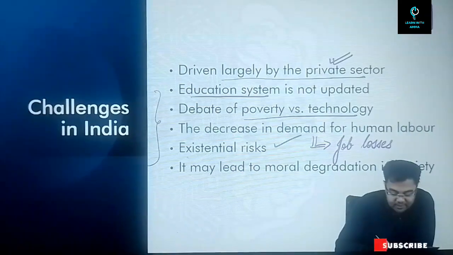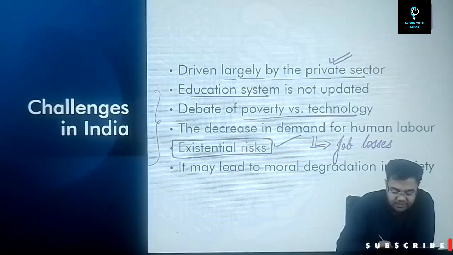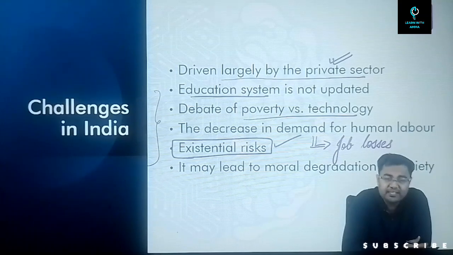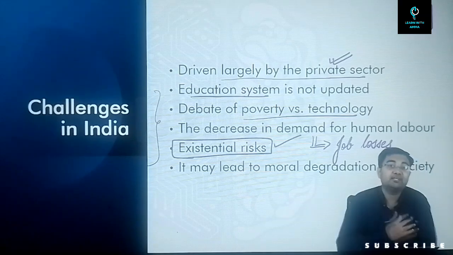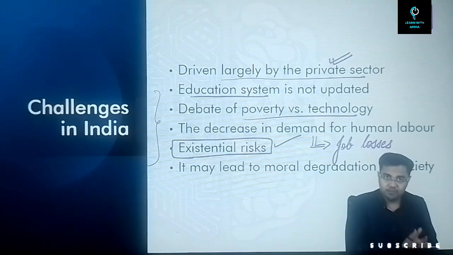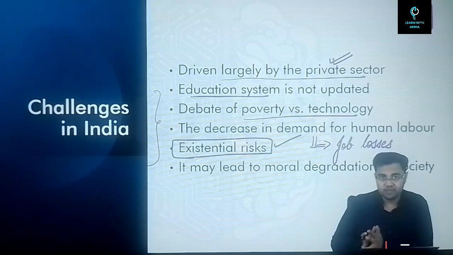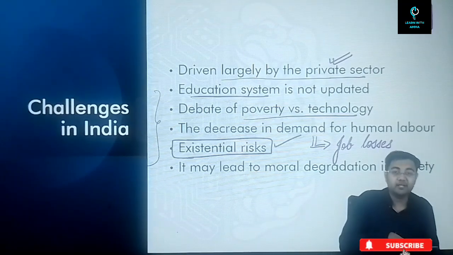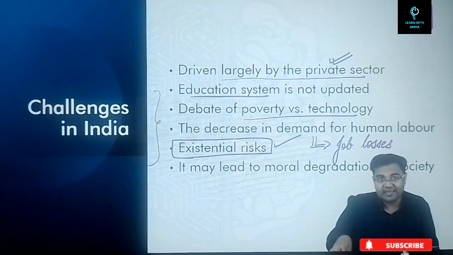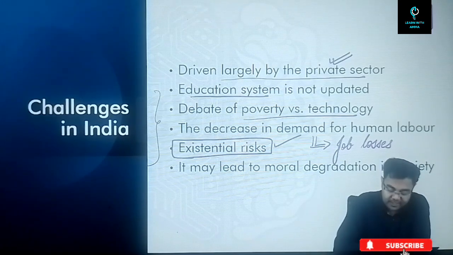Then after that, existential risks, because everything is happening with the help of artificial intelligence. Social behaviors change a lot. There will be a lot of issues that will arise, not only in the economy or with respect to job losses, but also in the behavior pattern, also socially, also culturally. So all these aspects also have to be understood.